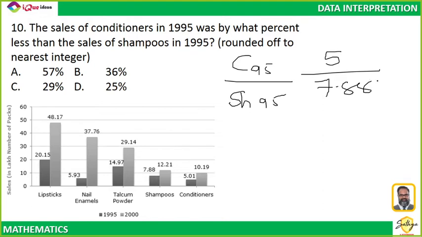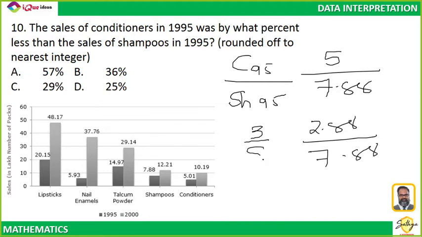The difference is 2.88. 2.88 over 7.88. If you want to approximate, take 3/8. 3/8 we know is 37.5. Closest value is 36. So that is my answer.